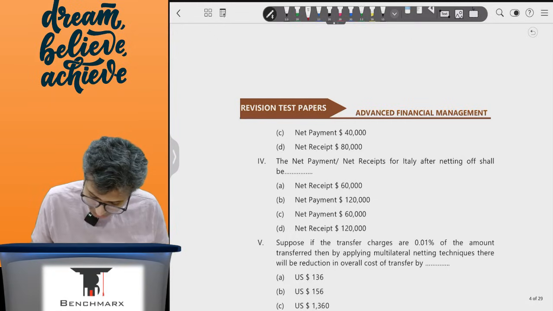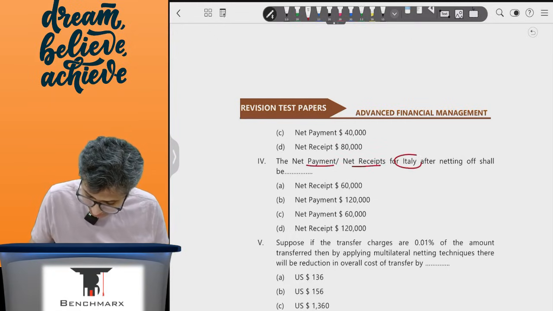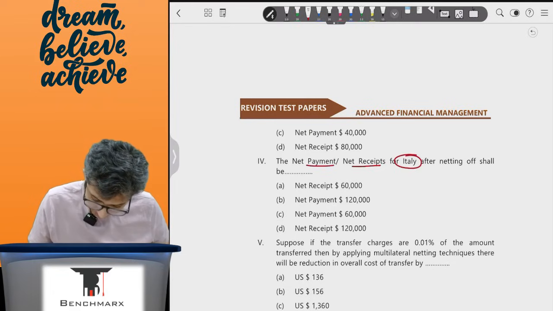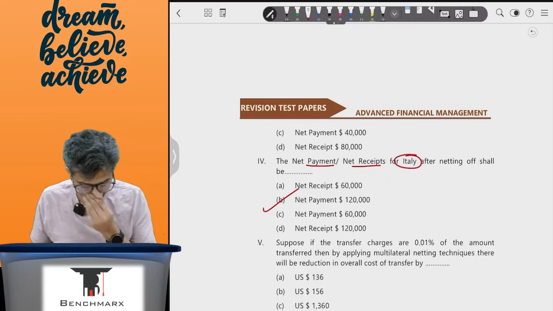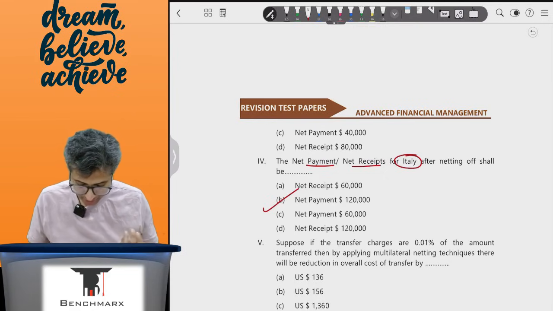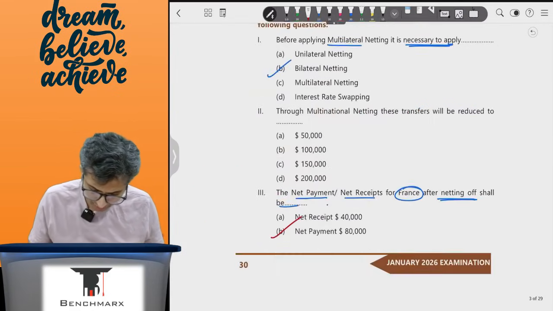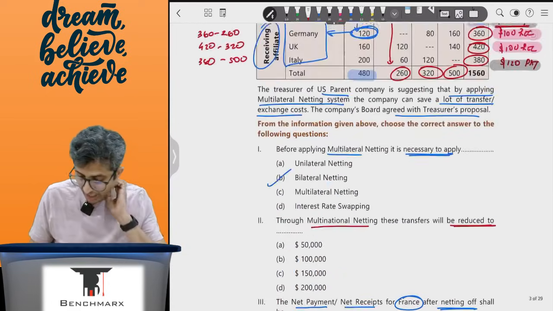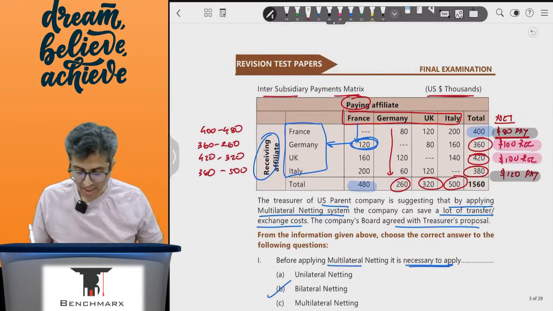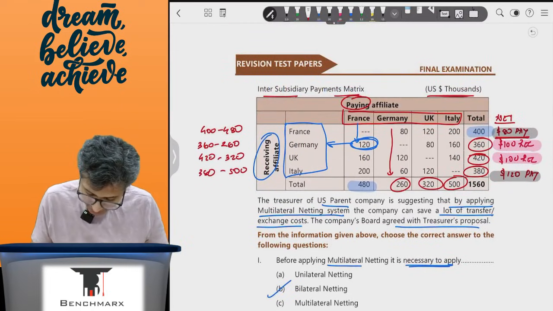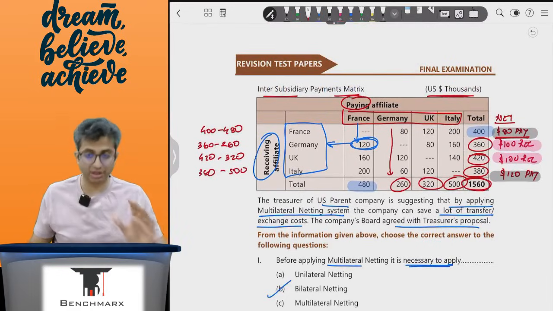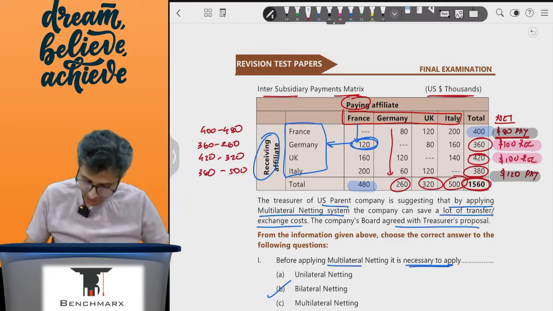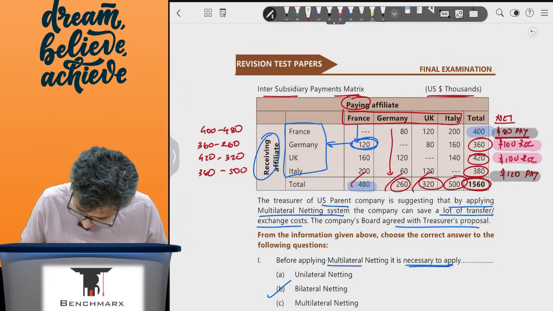When I look at the net payment or receipt for Italy after netting off, Italy will pay net 120, that is 1,20,000. Now the next point says through multilateral netting these transfers will be reduced to. Ideally, there would be total transfers of 1560 if it were gross, that means all the paying companies pay 480 plus 260 plus 320 plus 500.